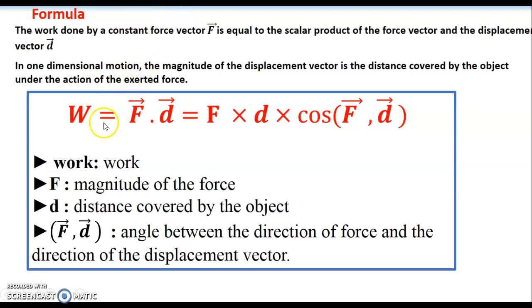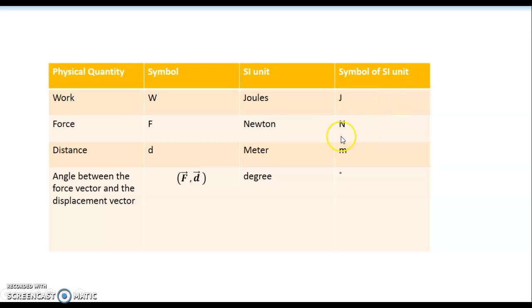Now if this is satisfied, we can apply the formula W equals F vector dot D vector. This is what we mean by scalar product. It's a dot product, which is equal to the magnitude of the force vector times the magnitude of the D vector times cosine of the angle in between. So W is the work, F is the magnitude of the force, D is the distance covered by the object, and (F, D) within parentheses is the angle between the direction of the force and the direction of the displacement vector. This is a table that sums up the symbols, the SI unit and symbol of the SI unit. Symbol of work: capital W. Symbol of SI unit of work: J, joules.